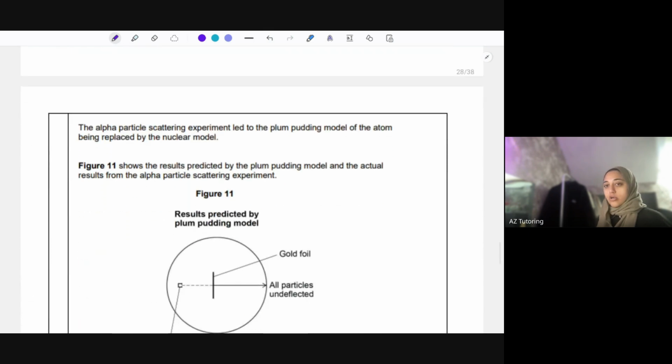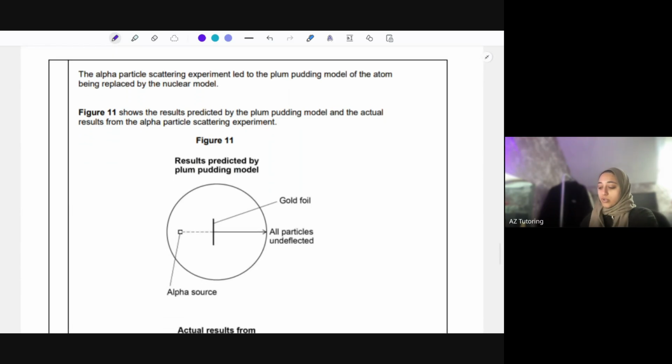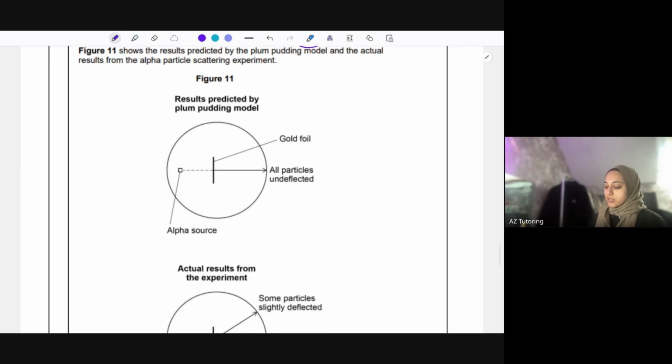Okay, moving on. We're almost towards the end now. The alpha particle scattering experiment led to the plum pudding model of the atom being replaced by the nuclear model. So remember, the plum pudding model is where it looks like plum pudding. You've got the atom and it's just scattered with loads of positive protons. So that was replaced by the nuclear model that we see today. Figure 11 shows the results predicted by the plum pudding model and the actual results from the alpha scattering experiment. The results predicted by the plum pudding model was that if you fire alpha particles through the gold foil, they'll just all pass through. Whereas what actually happened was